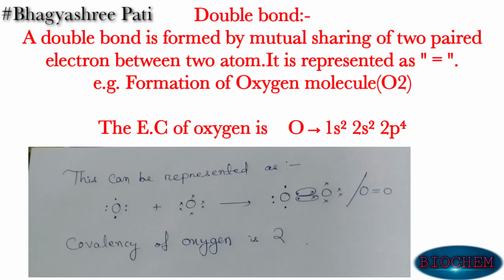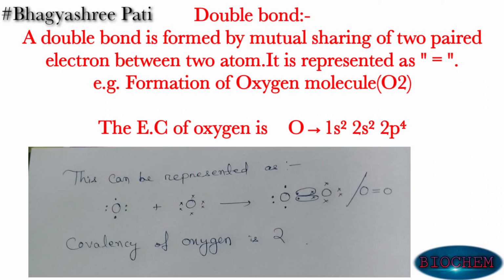It is represented as the following. Here, in the first oxygen atom the dots represent the electrons, and in the second oxygen atom, the cross marks represent the electrons which are present in the valence shell of the oxygen atom. So after combining two oxygen atoms, an oxygen molecule is formed.